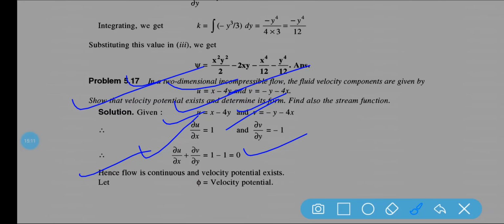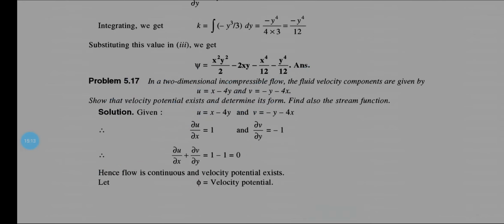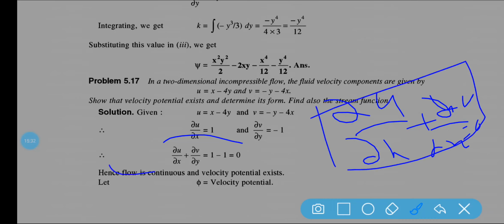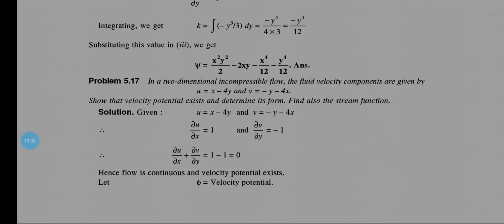How can we say this? Because this is the continuity equation, del u by del x plus del v by del y. If it is 0, then it is following the continuity equation, so we can say the flow is continuous and velocity potential exists, and phi is the velocity potential.